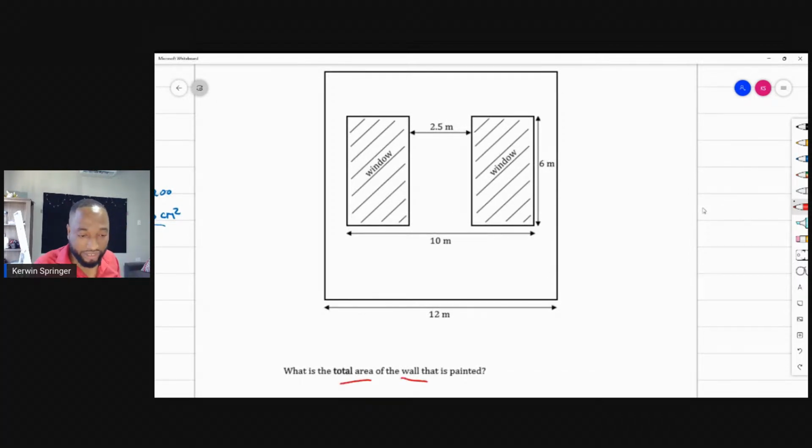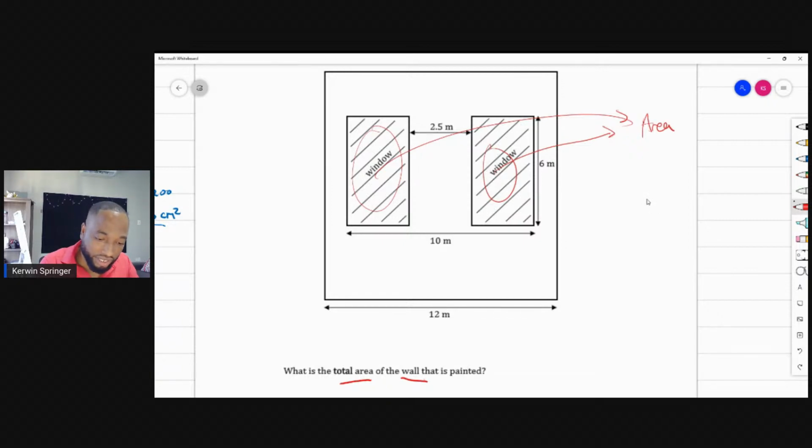Well, to do that, I believe we need to subtract the area of the windows. Now, keep in mind, some of these things would not be tested at this level or at this difficulty in your exam. Your exam is a little easier than the normal SEA exam, or I should say, has a little less topics in it.